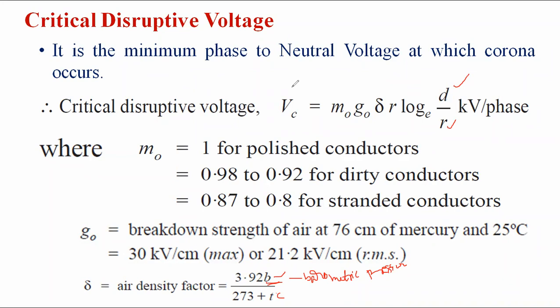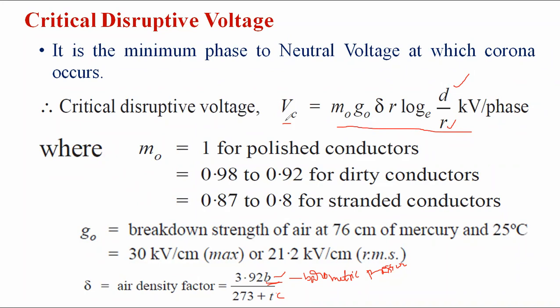It is the minimum phase to neutral voltage at which the corona takes place at the particular point. That is represented by the critical disruptive voltage, Vc, where Vc equals m naught G naught delta R log d by R, in kilovolt per phase.